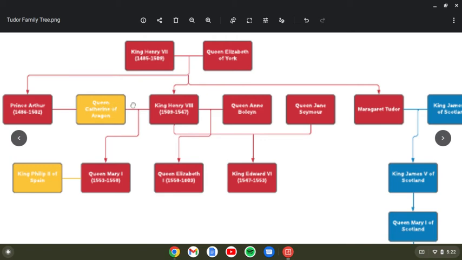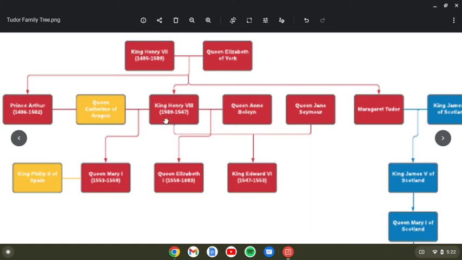They ended up having only one surviving child after having many miscarriages, a stillborn son and a son that died at 52 days old. They had one child named Mary, who eventually did become Queen Mary I. We'll get to her later. She was their only surviving child that reached adulthood. She did marry her cousin, but we'll get to that after.